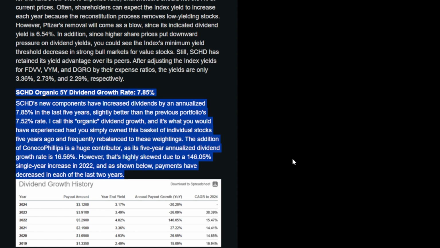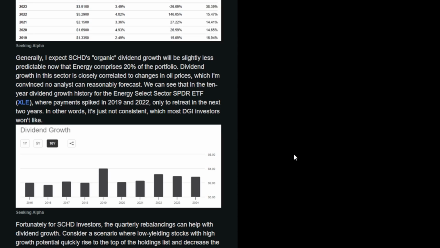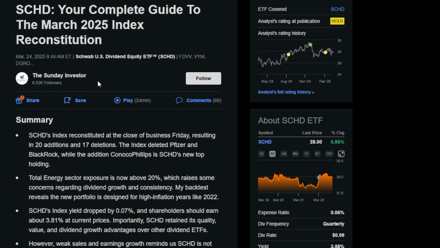The addition of ConocoPhillips is a huge contributor, and its 5-year annualized dividend growth rate is 16.56%. However, that's highly skewed due to its 146.05% single-year increase back a few years ago. And as it's shown, the payments have decreased in each of the last 2 years. So once again, shout out to the Sunday Investor on SeekingAlpha.com. That was an absolutely great breakdown of the March 2025 Index Reconstitution.